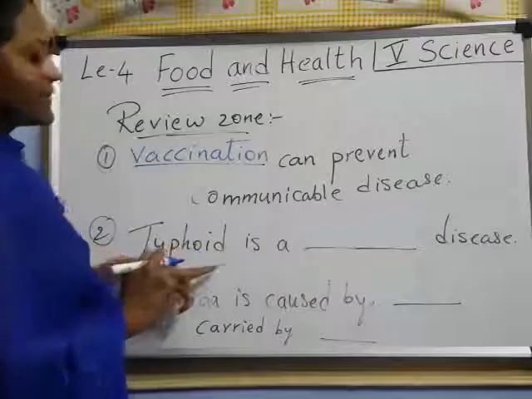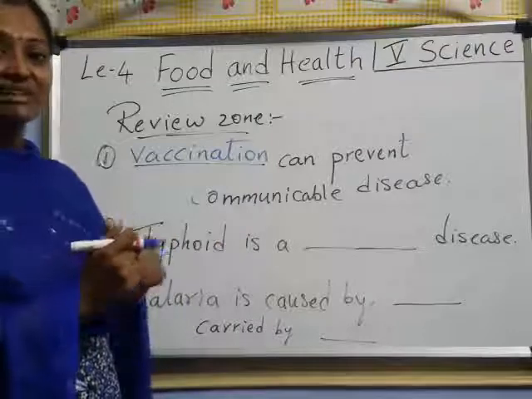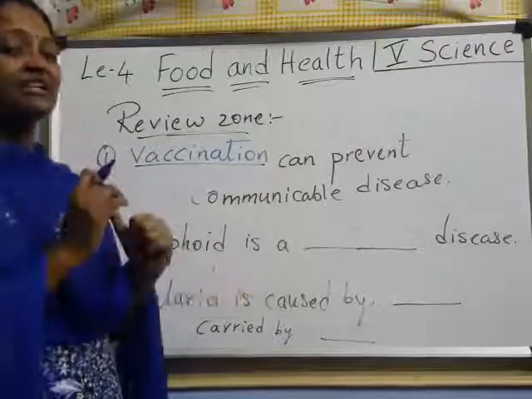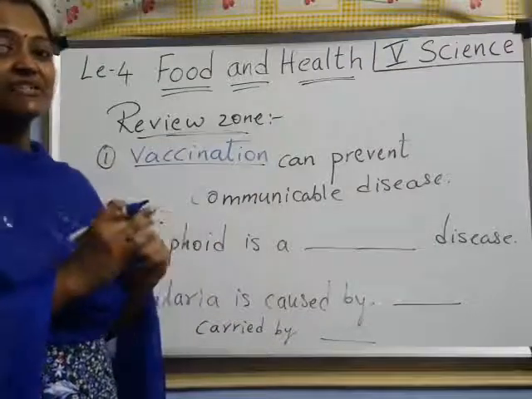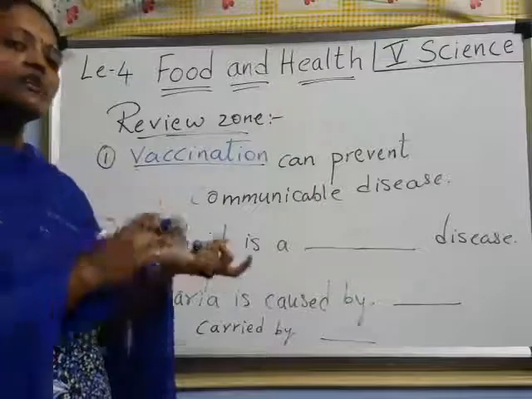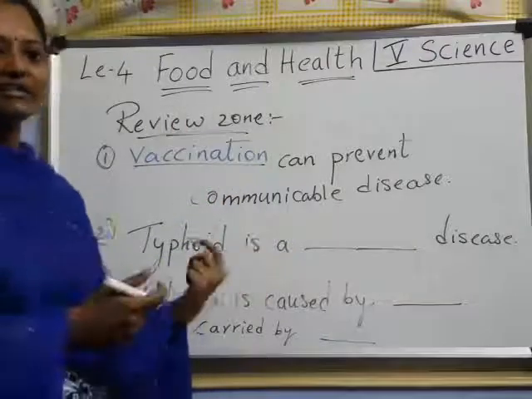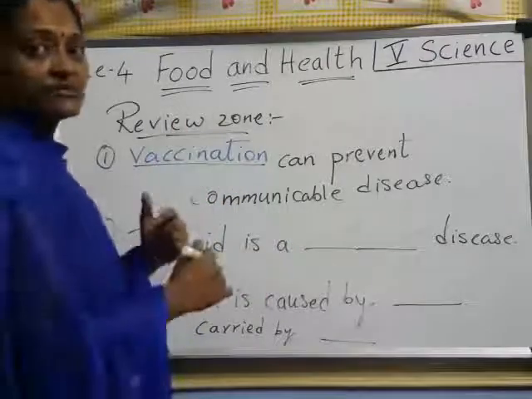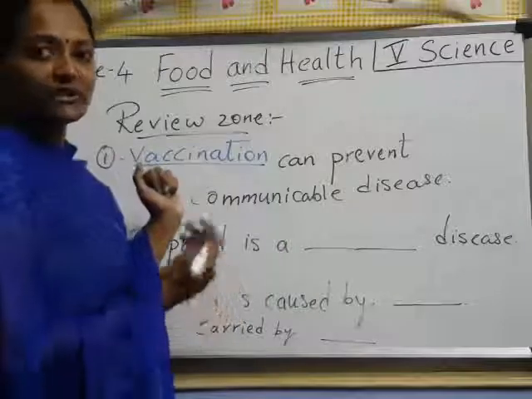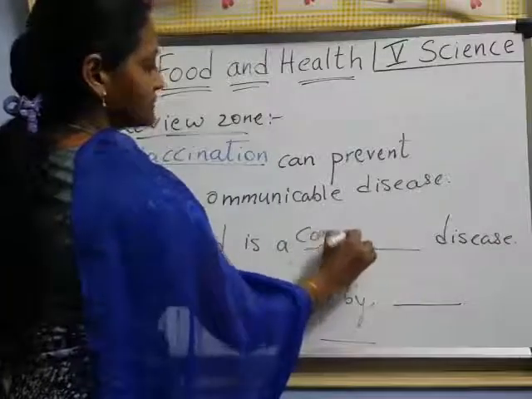Next, typhoid is a dash disease. Typhoid comes under which disease, I said? Communicable. If you are taking polluted, meaning contaminated, spoiled food and water, however many members take that spoiled food and water, those many members are getting typhoid. So it can transfer through polluted water and food. Right, children? So it is a communicable